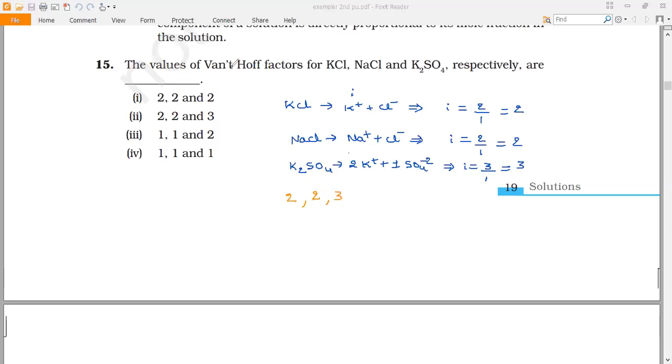Hence, the right answer is 2, 2 and 3. Option 2 is the right answer. It is 2 comma 2 comma 3. So KCl is 2, NaCl is 2, and K2SO4 is 3.